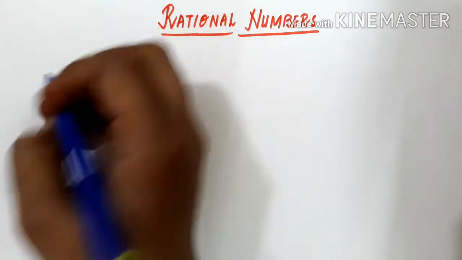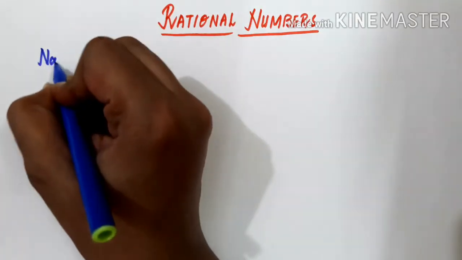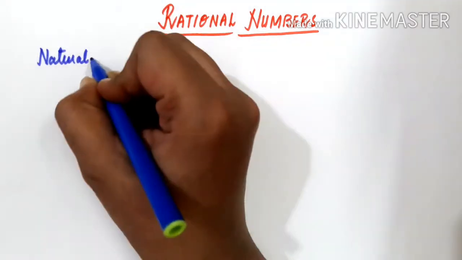So the counting numbers used for any purpose, like counting objects and all, these types of numbers we call natural numbers. You have been studying natural numbers from your 5th standard. So counting numbers are nothing but natural numbers. Let me just write it down. Natural numbers are nothing but the counting numbers.